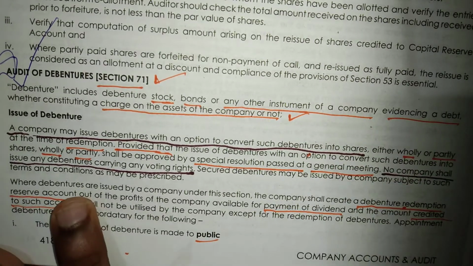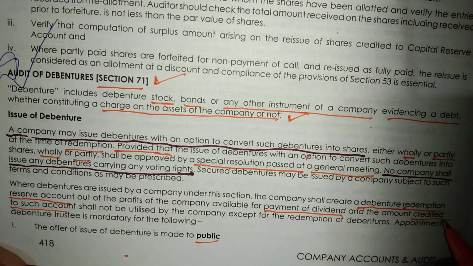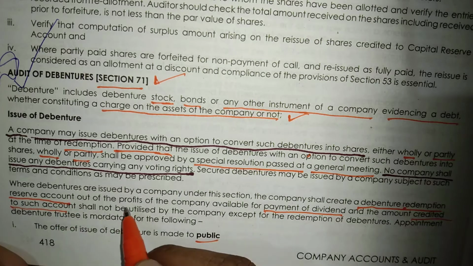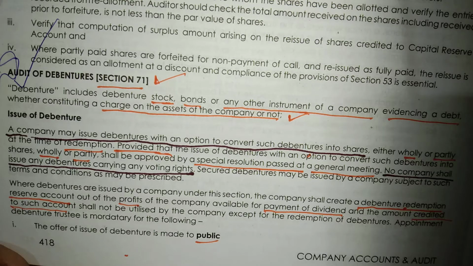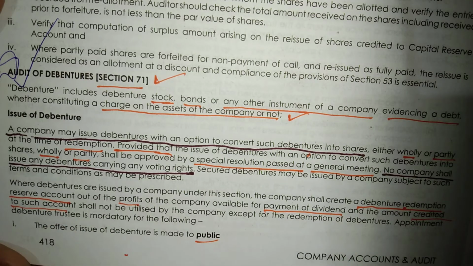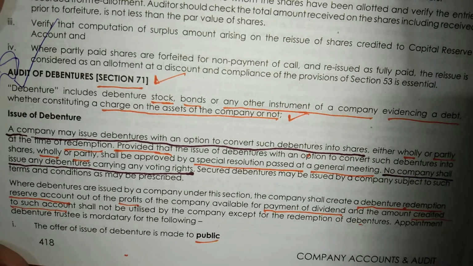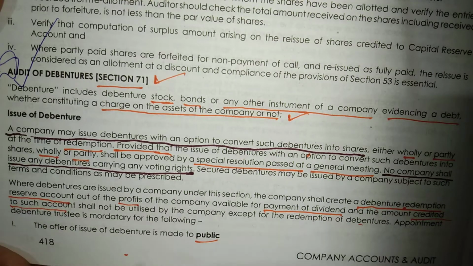Okay, then where debentures are issued by a company under this section, the company shall create a debenture redemption reserve account out of the profits of the company available for payment of dividends, and the amount credited to such account shall not be utilized by the company except for the redemption of debentures.